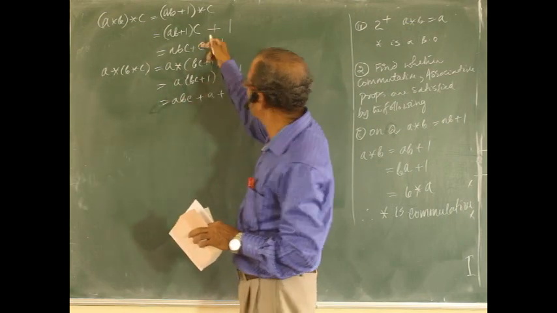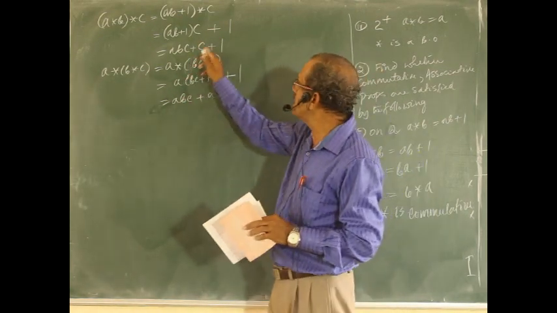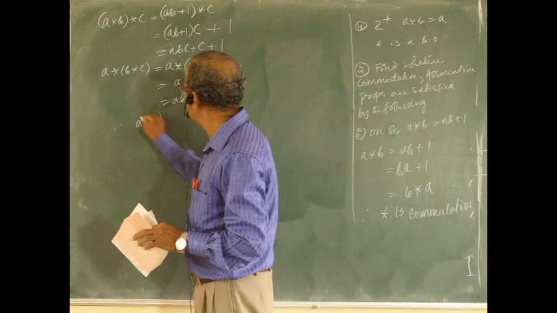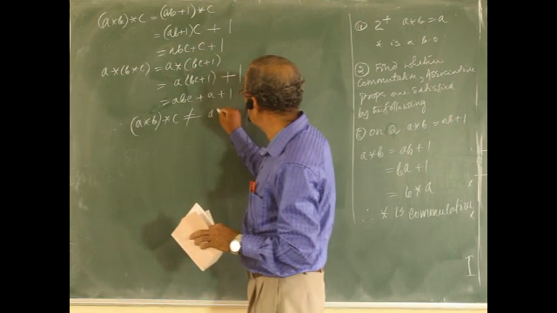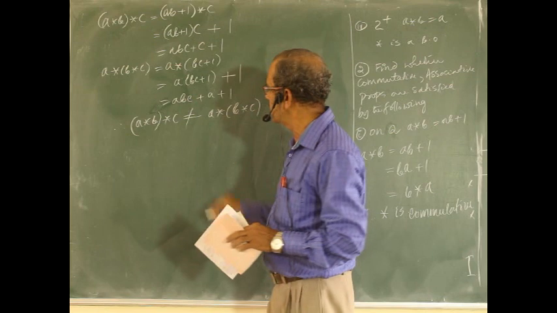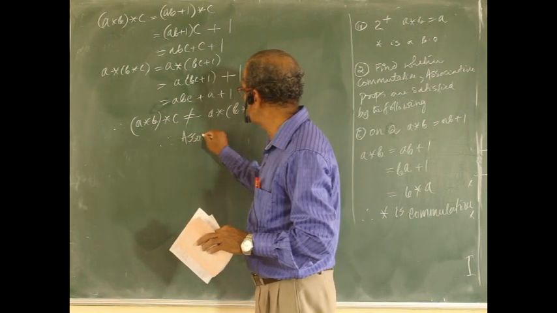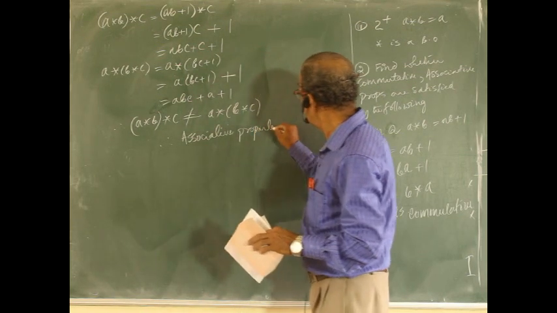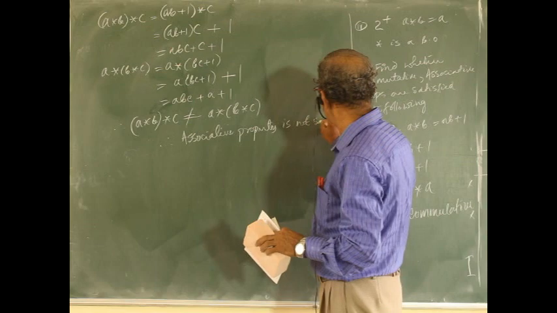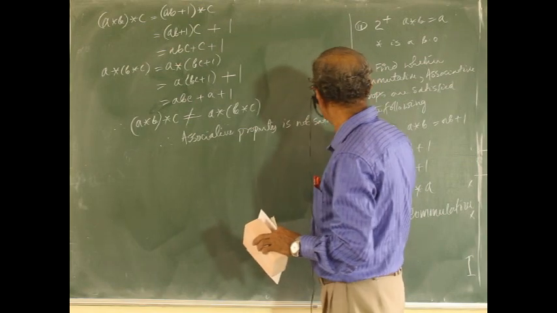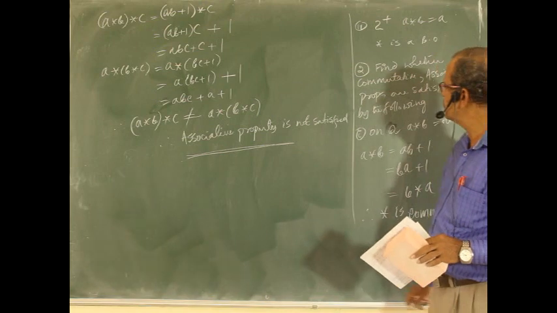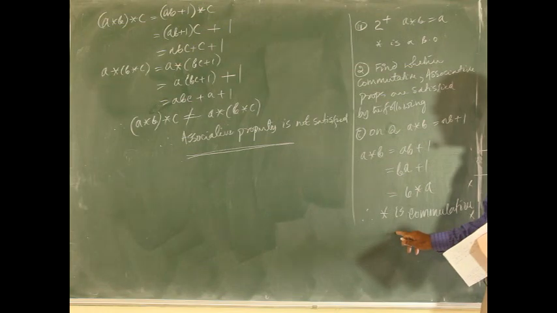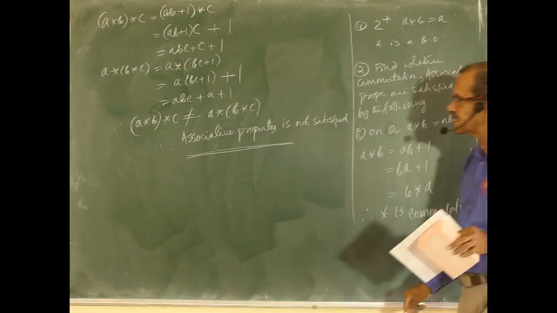Remember, these two are not equal. abc plus c plus 1, abc plus a plus 1. Therefore, (a star b) star c is not equal to a star (b star c). Therefore, the associative property is not satisfied. Commutative is clearly satisfied, but the associative property is not satisfied.